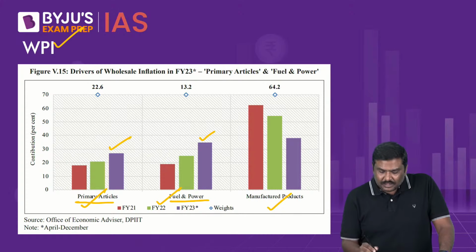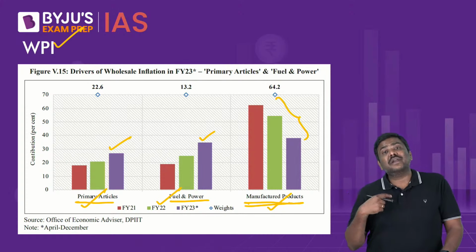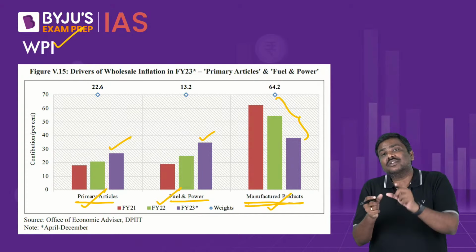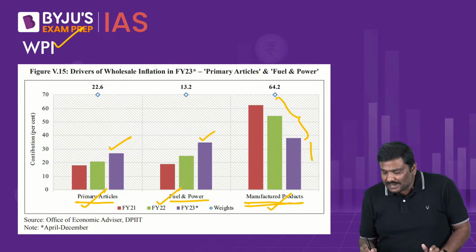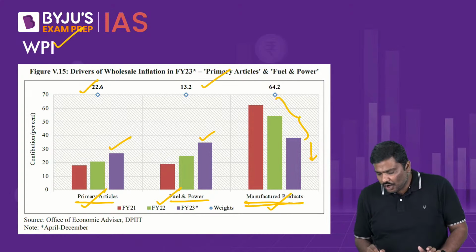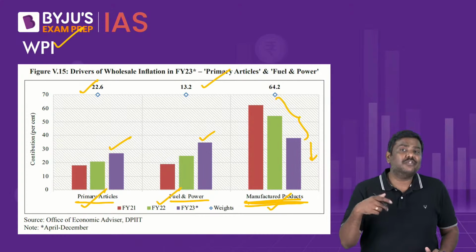But in the manufactured products grouping, there has been a decline in the price rise. In simple terms, the contribution to WPI has been driven by primary articles as well as fuel and power, not so much by manufactured products.